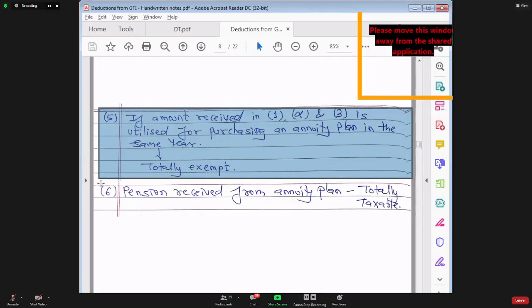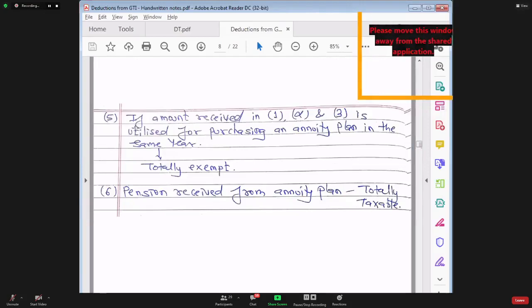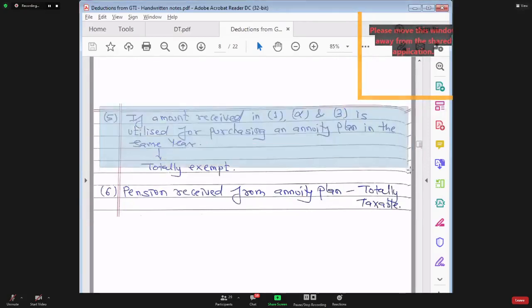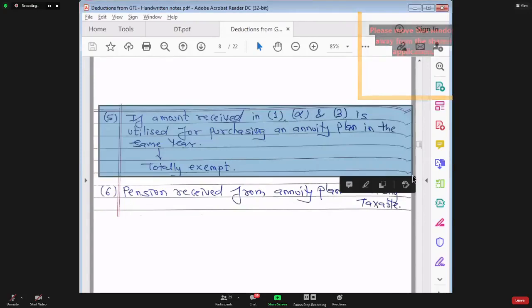Okay, let's move on to point number 6. Point number 6 says, if some amount was getting taxed to you in point number 1, 2, and 3. Sarvana is asking me, sir, what do you mean by annuity plan? Sarvana, an annuity plan is nothing but an annuity scheme. I had explained it to you in the last lecture. Annuity scheme means you have to contribute money for a few years. Once the tenure of the annuity scheme expires, you will go on receiving money from that scheme.